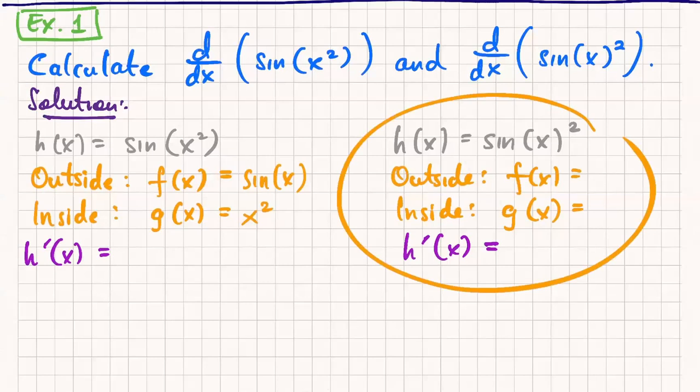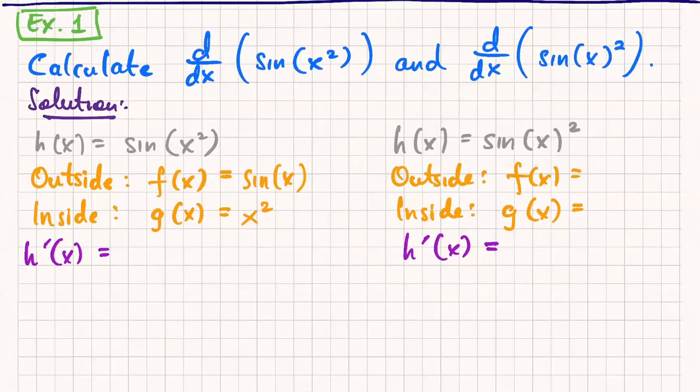Okay, so the outside function is sine of x squared. Squared? Okay, so who wants to help out, Camelia? So what's the outside and inside function for the second function? Rachel? Wouldn't the outside one just be x squared and the inside be sine x? That's correct. So it's kind of the opposite, right?